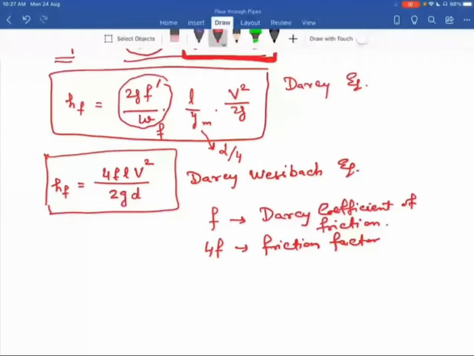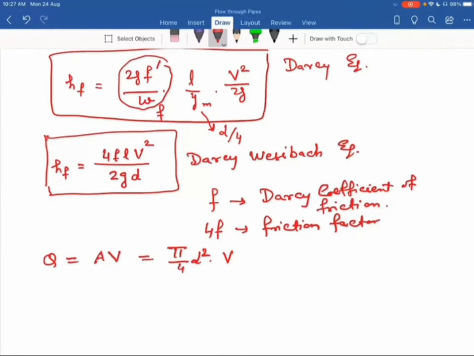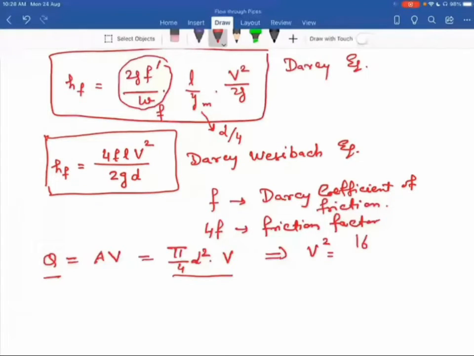Now you can see the discharge is Q, which we can write as A into V. For a circular pipe, area is pi by 4 d square into V. So from here you can find out V square. V square comes out to be 16 times Q square divided by pi square d raised to power 4.